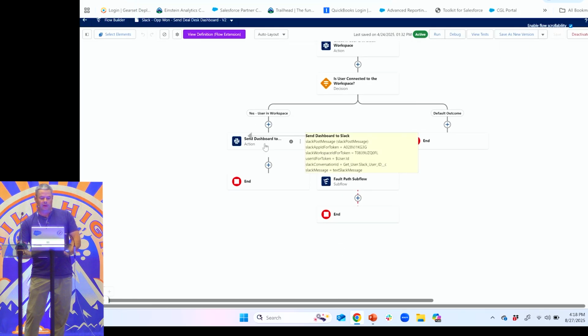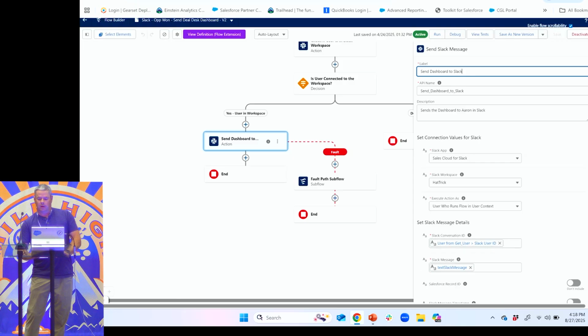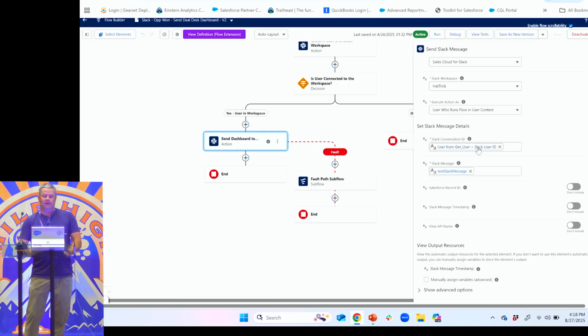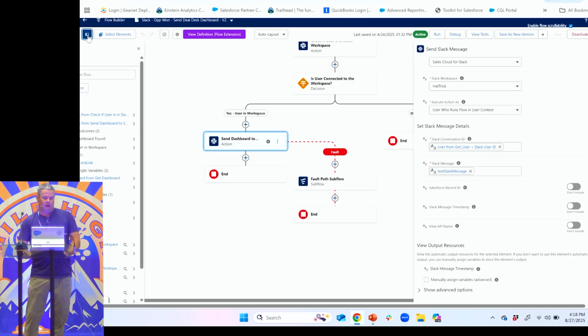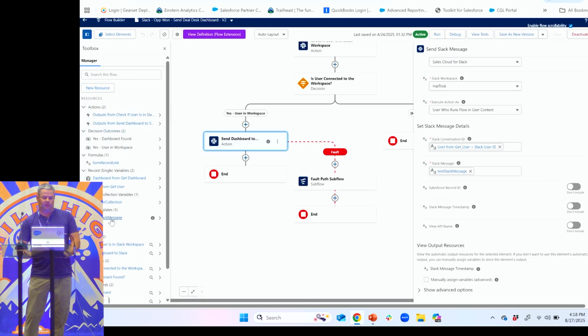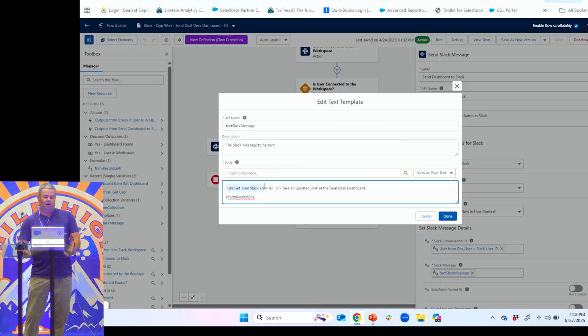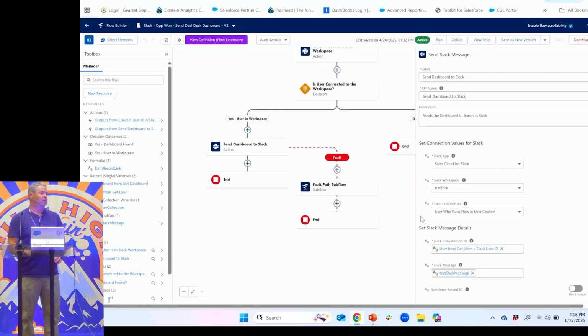Then we're sending our dashboard. Again, we're using the ID. This is from the user record, so that person's Slack user ID. And then we have our message. And our message is very similar to the first. Take a look at our deal desk dashboard. And I have the syntax for the @ mention here. I'll show you on a bigger slide in a second. And then we're using the exact same formula from the previous one, just adding that dashboard ID at the end. That creates the clickable link.